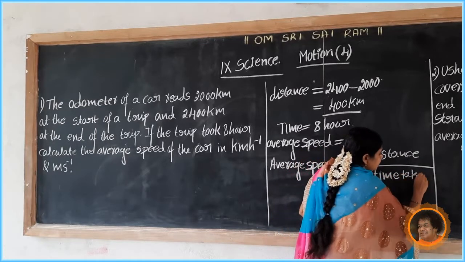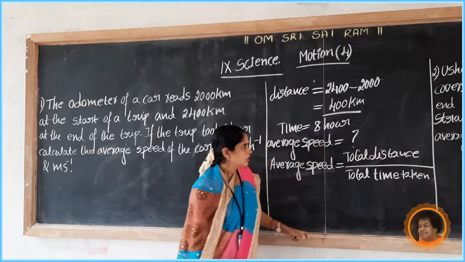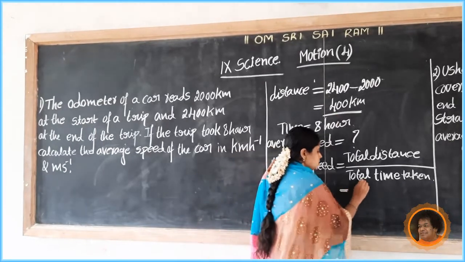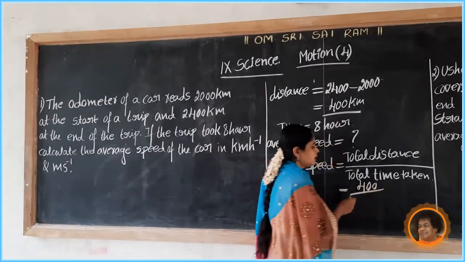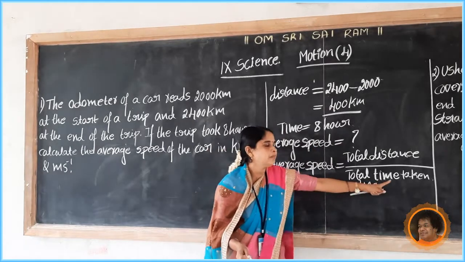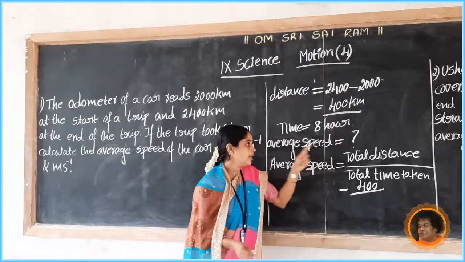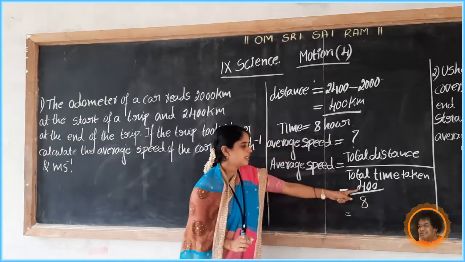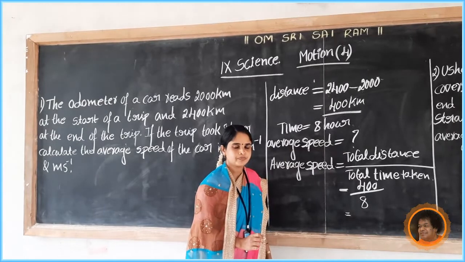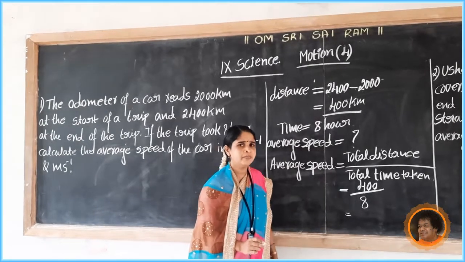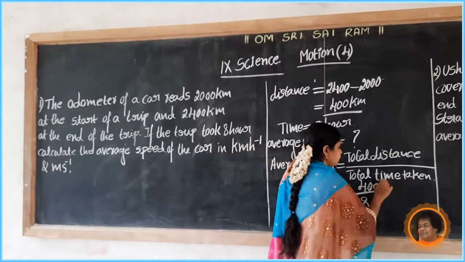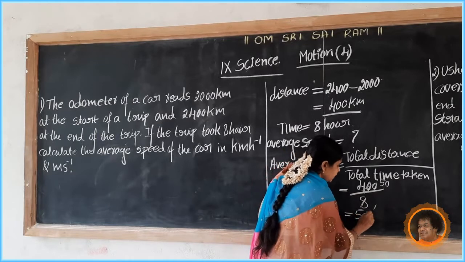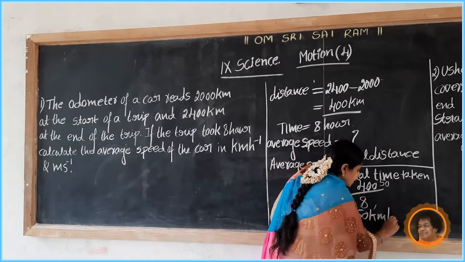The total distance travelled is 400 kilometer, and the time is 8 hours, so 400 divided by 8. 8 fives are 40, so the value is 50 kilometer per hour.